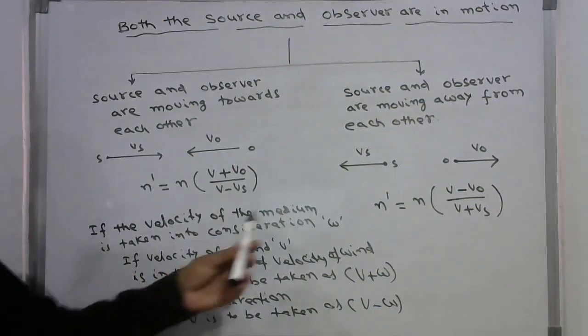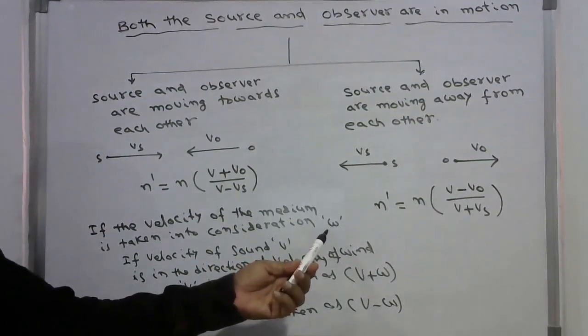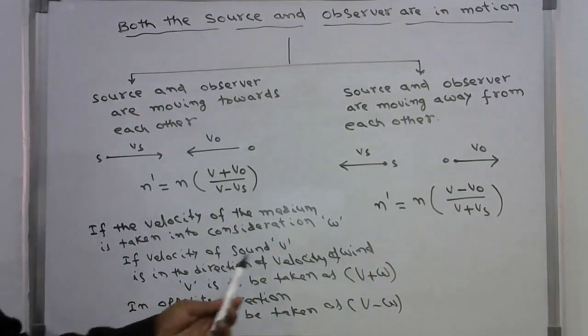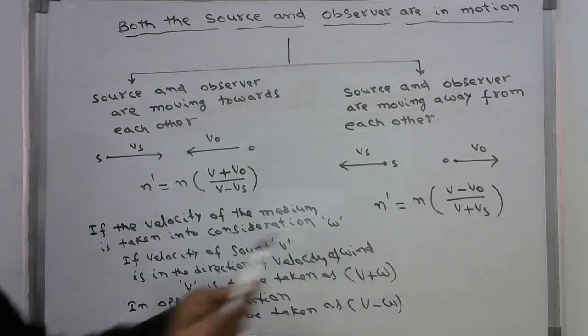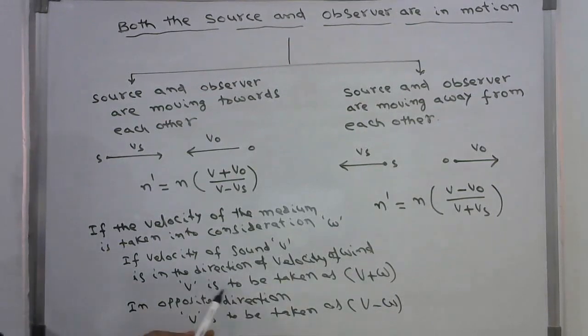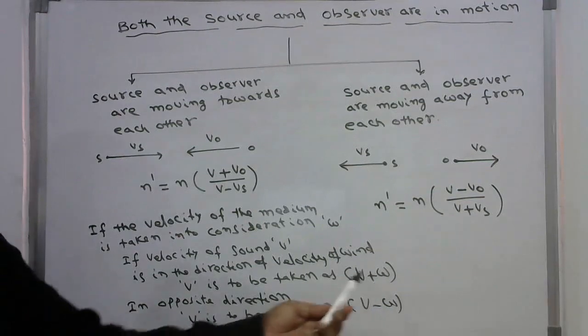See, if the velocity of the medium is taken into consideration, the velocity of the air is W. If the velocity of sound V is in the direction of the velocity of wind, then V is to be taken as V plus W, the sum of the two.